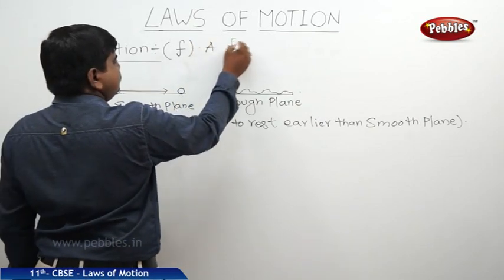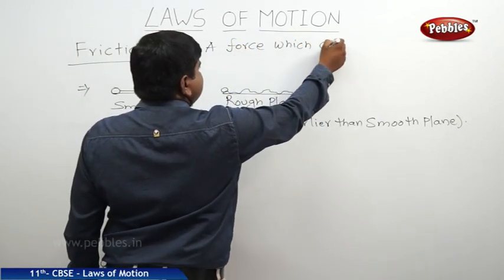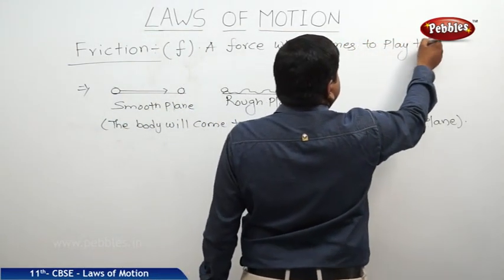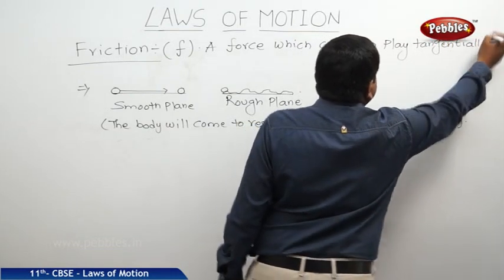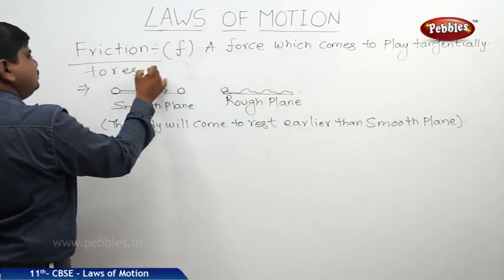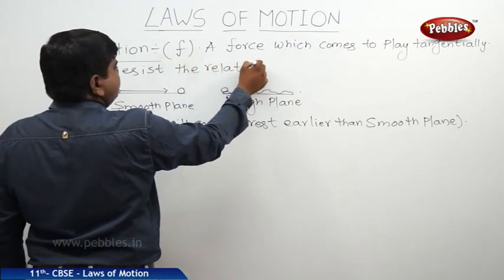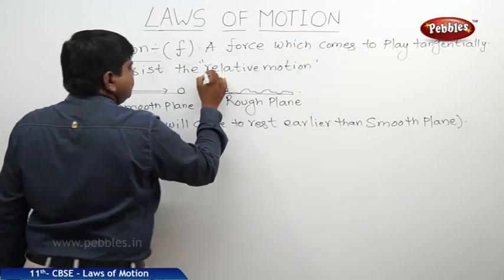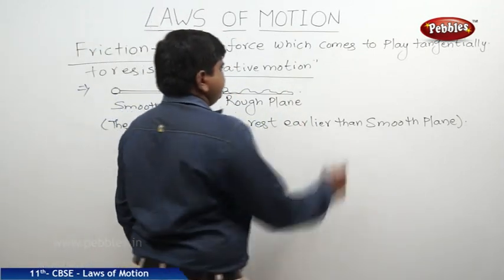A force which comes to play tangentially to resist the relative motion is called frictional force.